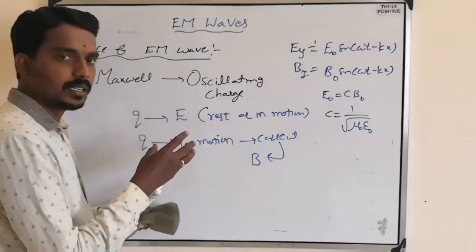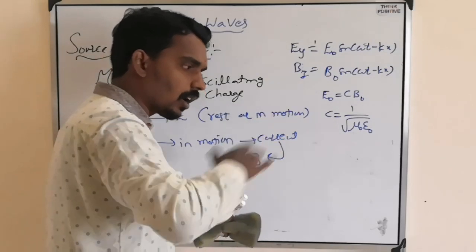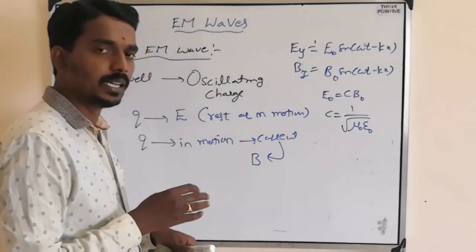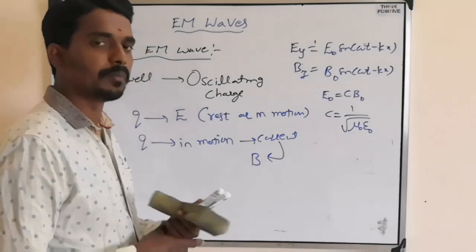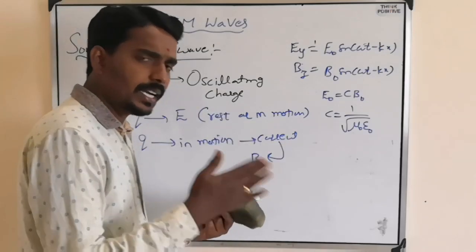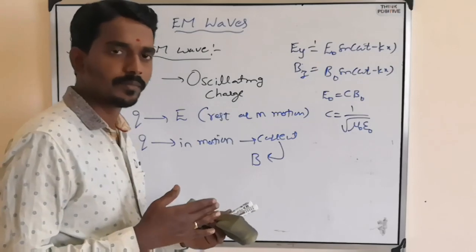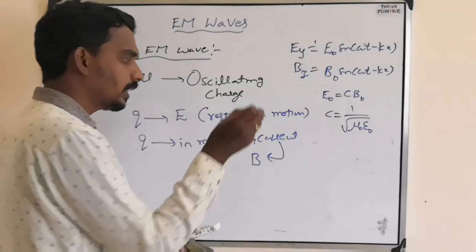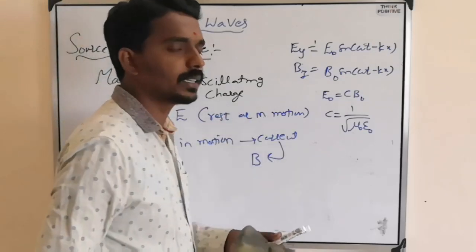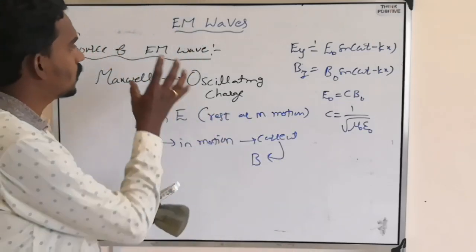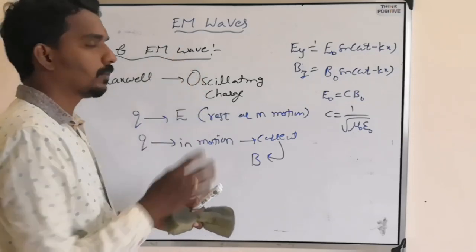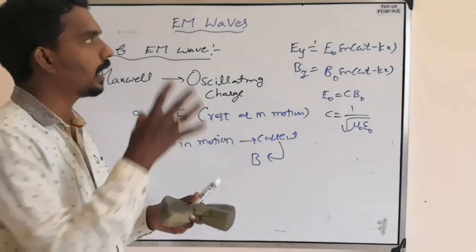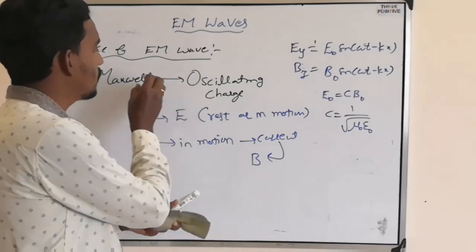Then he suggested that a charge which is oscillating produces an oscillating electric field as well as an oscillating magnetic field. Oscillating means it is moving. When the charge is moving, there is a current also. Where there is a current, there is also a magnetic field. That is what was predicted by Maxwell. So the main person behind electromagnetic waves is Maxwell.